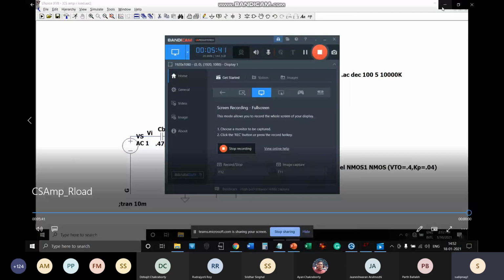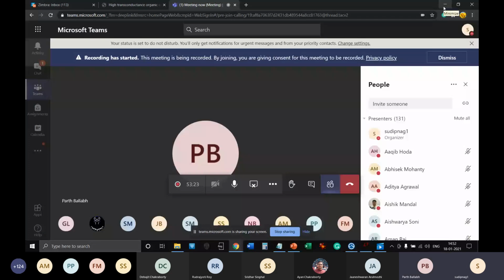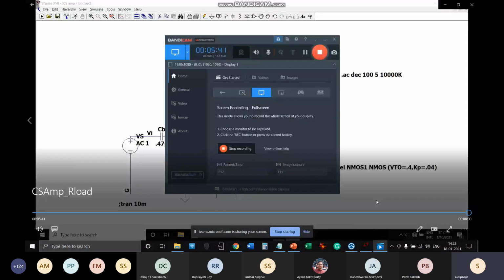So you have to basically repeat this experiment. I'll be uploading this video by part, and all of you must repeat this experiment. You have to redraw your circuit. You can change the parameters, like even R1, R2, RD, RS, all the values can be modified. But whatever you do, make sure that your circuit is properly working. It is giving some gain and it is having certain bandwidth.